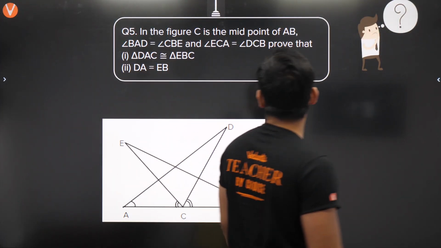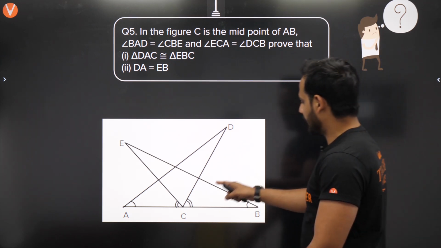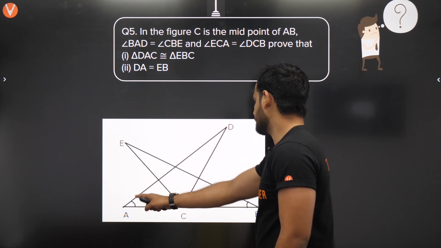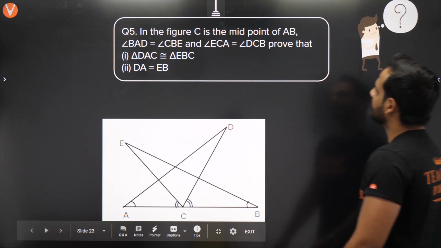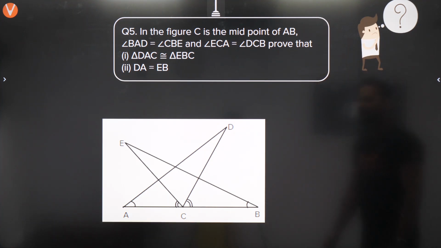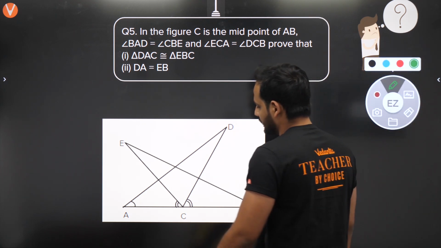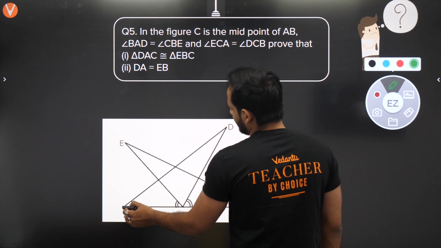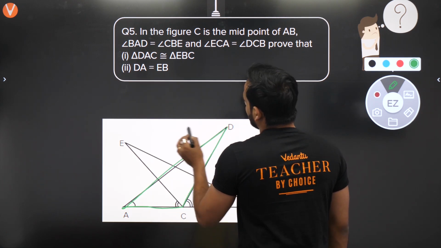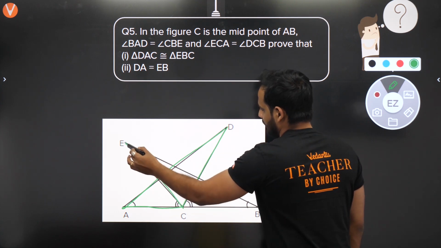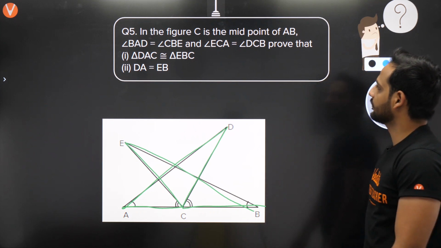In the figure, C is the midpoint of AB. Angle BAD is equal to angle CBE, and angle ECA is equal to angle DCB. Okay, so angle BAD, this angle is equal to this angle, and this angle is equal to this angle. We need to prove that triangle DAC is congruent to triangle EBC. Beta, very easy question. The main part here is, you want to prove triangle DAC. What is DAC, beta? DAC is here. And what is EBC? EBC is here. Correct? This is given.